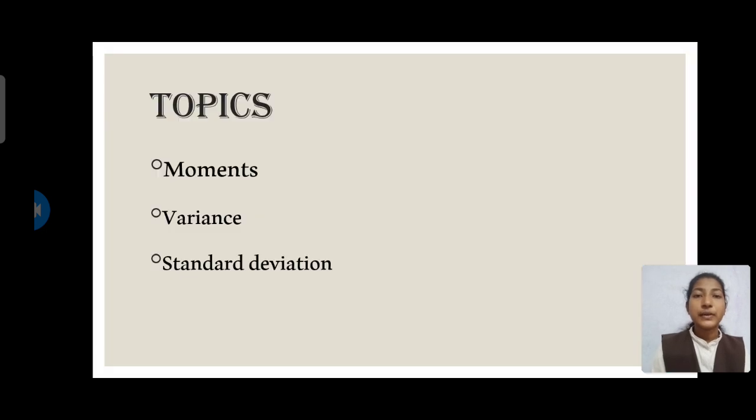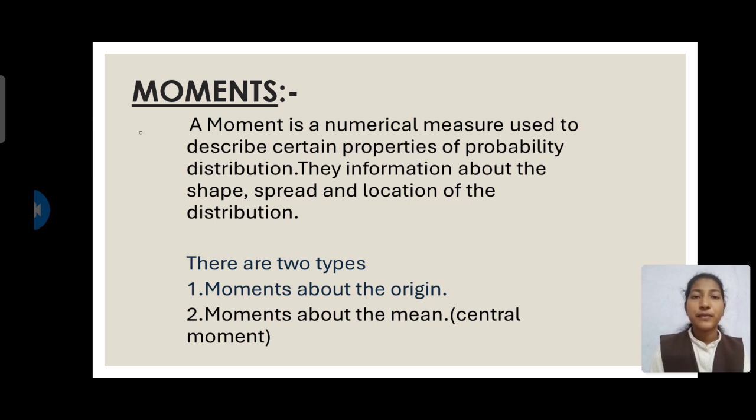24BQ1A0439. Today I am going to give a seminar about moments, variance and standard deviation. So first of all, what is a moment? A moment is a numerical measure which is used to describe different properties of a probability distribution. It gives information about spread, shape and location of the probability distribution.